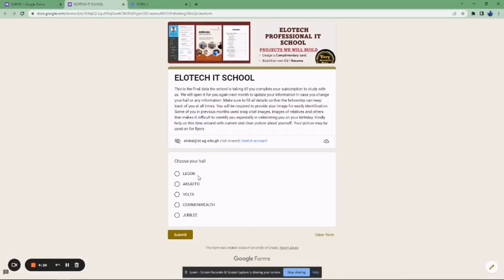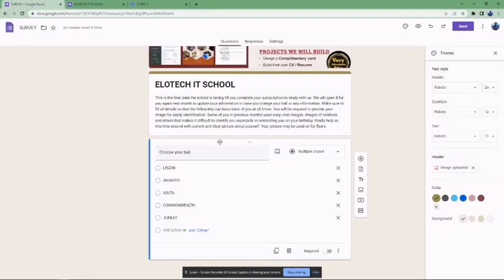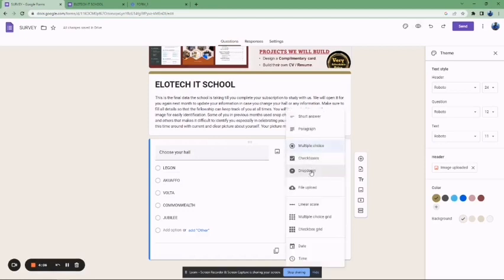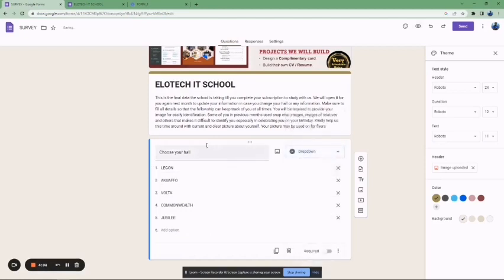So this is called multiple choice. With multiple choice, you'll see all the halls and you can pick one. But sometimes if you have so many items in the list, it makes the form look clumsy. So let me show you here. Instead of choosing multiple choice, you choose drop down. So this is how the drop down looks.